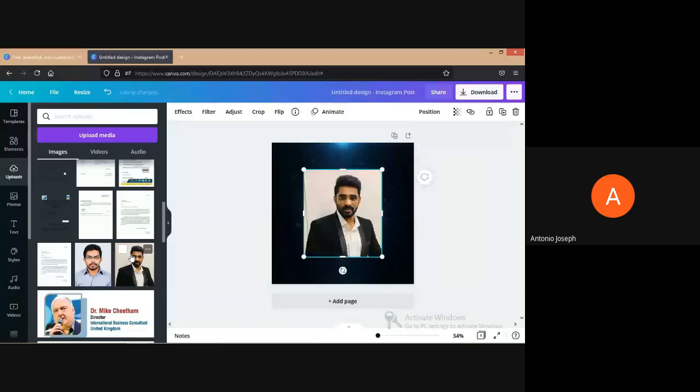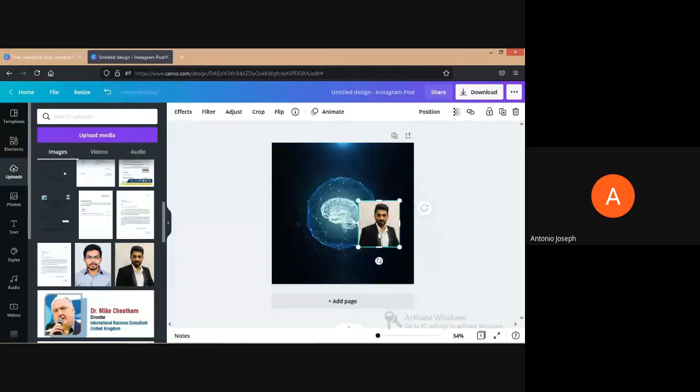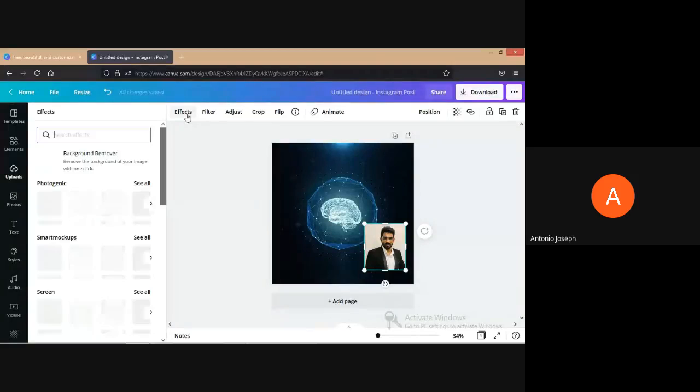Another advantage is that suppose you are going to create a poster for a course that we are going to deliver, and we want to place the image of the resource person. Sometimes the background of that photo will not be that professional. That's not suited to keep in a poster, so we need to remove the background, isn't it? In Photoshop and others, we can do it well. In Canva, it's very easy.